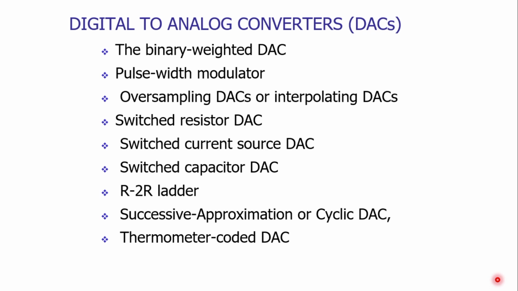Out of all these, we have already seen the pulse width modulator in our previous lecture. In this lecture, we will be studying the binary weighted DAC, and how it is useful to convert the digital signals into their equivalent analog output signal.